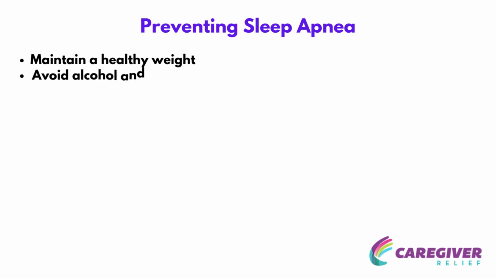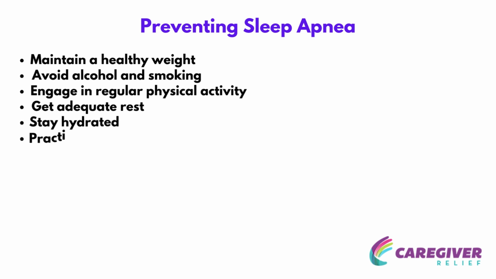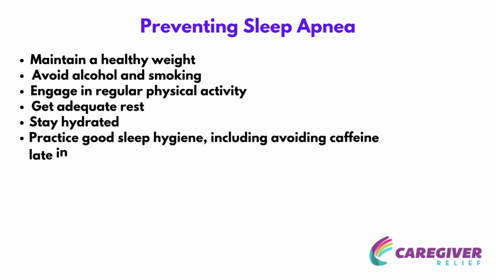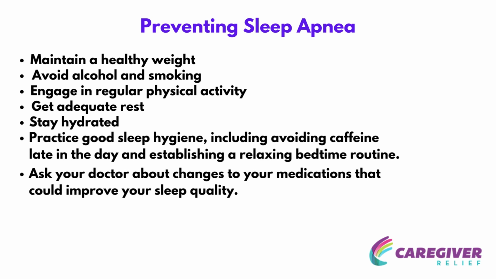Avoid alcohol and smoking. Engage in regular physical activity. Get adequate rest. Stay hydrated. Practice good sleep hygiene, including avoiding caffeine late in the day and establishing a relaxing bedtime routine. Ask your doctor about changes to your medications that could improve your sleep quality.